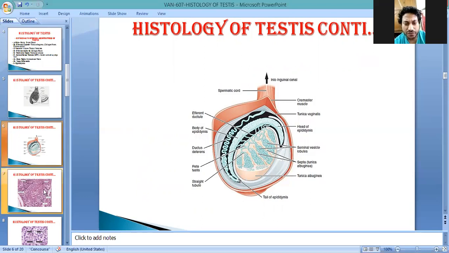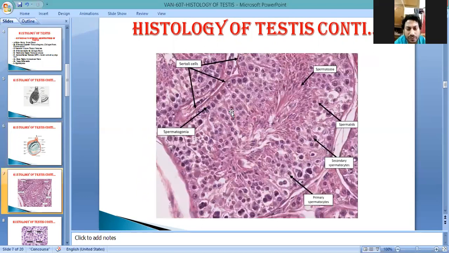This is the histological slide. You see the position of the different cells of spermatogenesis, which start from the basement membrane, containing four to five layers of smooth muscle fiber. The spermatogonia convert into primary spermatocyte, secondary spermatocyte, and spermatid.